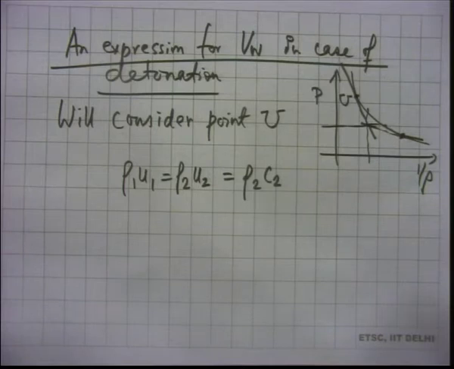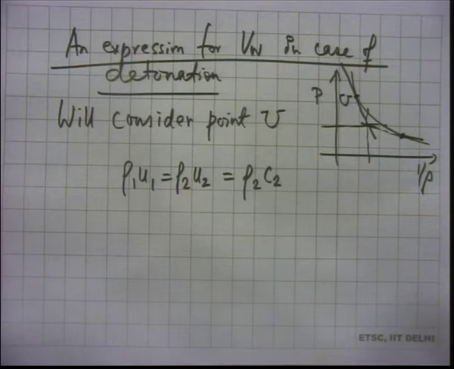Yeah, because I have specifically chosen that point U, and for that point U we had done a simple derivation some time back. I think maybe not even in the last class, the lecture before that. So, in that we said that u2 equal to c2 at the CJ points, at both the CJ points in fact, at U and L.